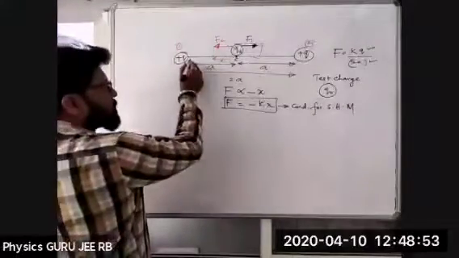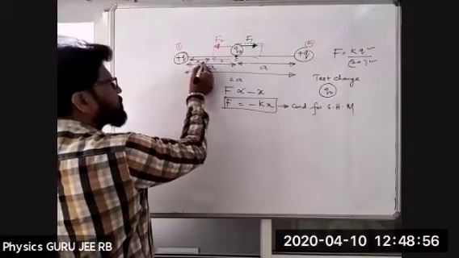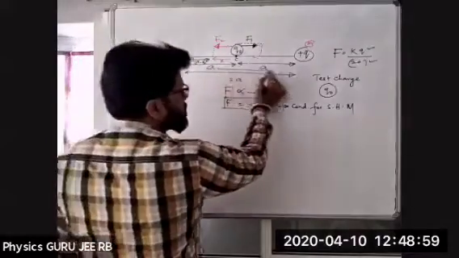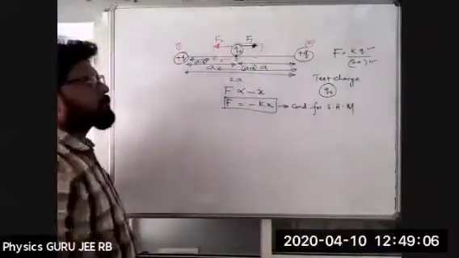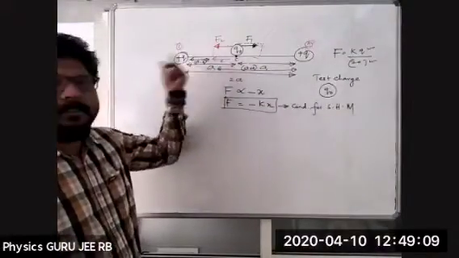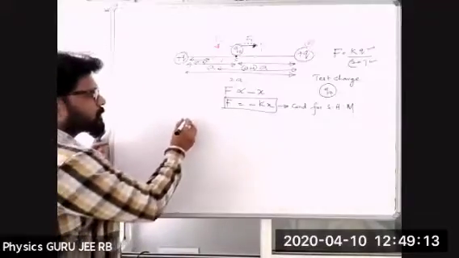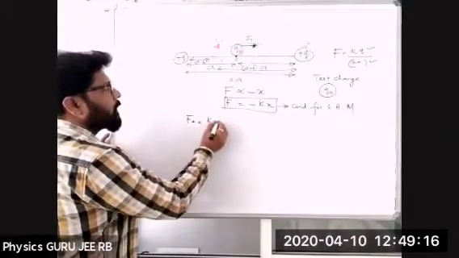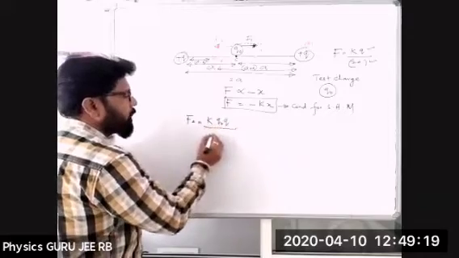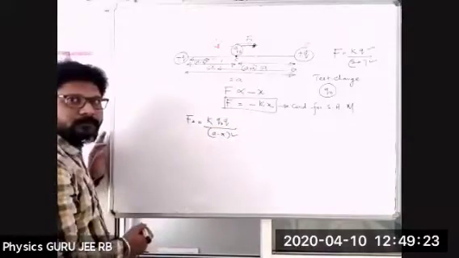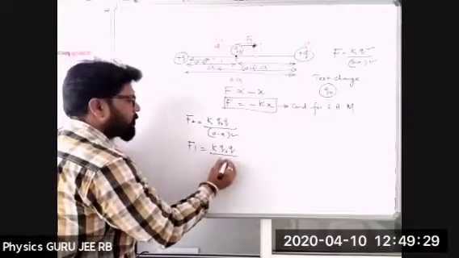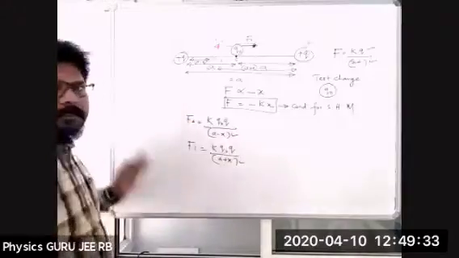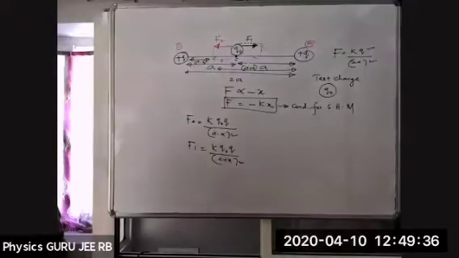Now let us take this distance. It's nothing but a minus x. This complete distance is a plus x. This distance is a minus x. If I write F2, it is equal to K Q naught Q divided by a minus x whole square. F1 equals K Q naught Q divided by a plus x whole square. Till here it is clear or not, everybody? Or any doubt here? We can discuss from here onwards.